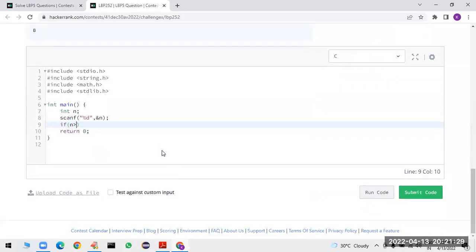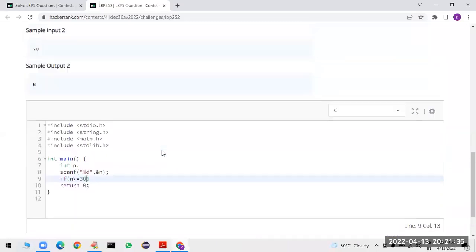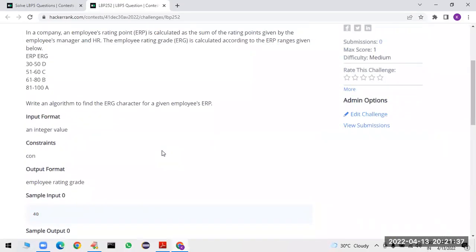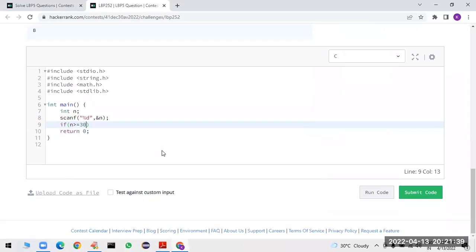So directly I can take if n is greater than or equal to 30, and your n value is less than or equal to 50. If it is the case, I want to print the grade as D.